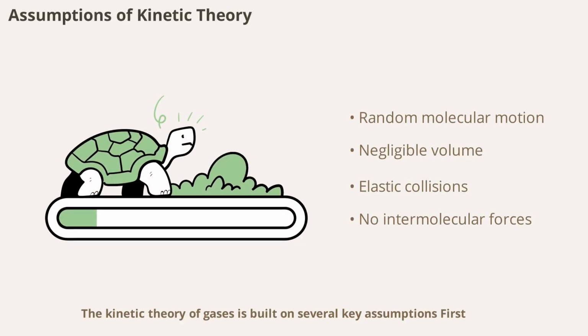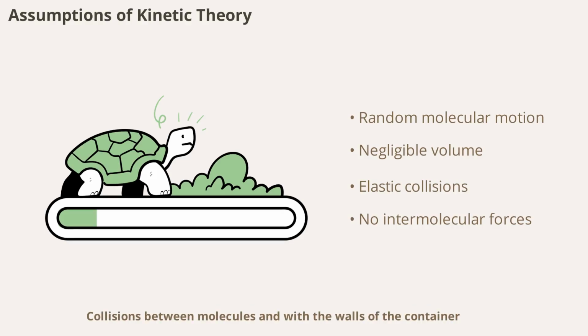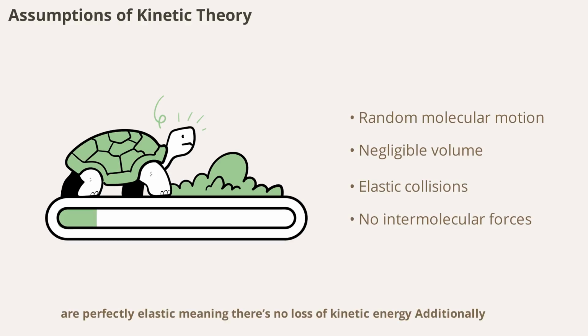Kinetic theory of gases is built on several key assumptions. First, gases consist of a large number of tiny particles or molecules that are in constant random motion. These molecules are so small compared to the distances between them that their own volume is negligible. Collisions between molecules and with the walls of the container are perfectly elastic, meaning there's no loss of kinetic energy.